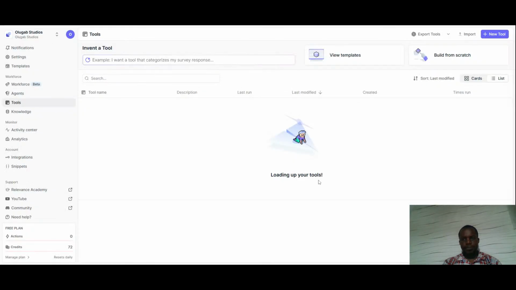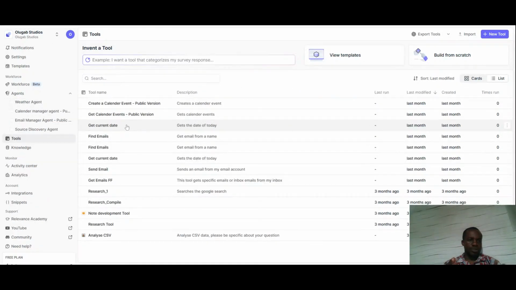Okay. So I've already done my own logging in. That's why it took me in. But if you are coming here for the very first time, what you should do is to sign up. And after you sign up, it will ask you some few questions. Once you answer it, you are directed to a page that looks like this.